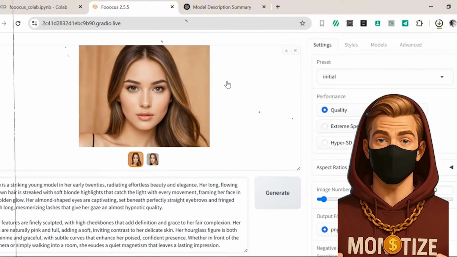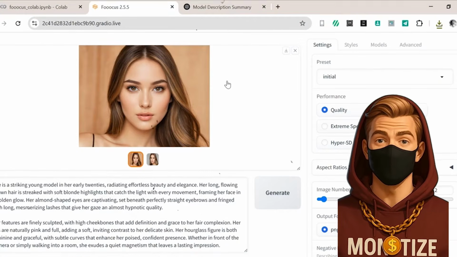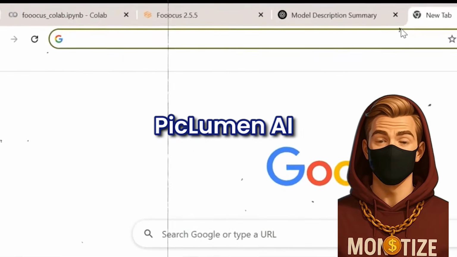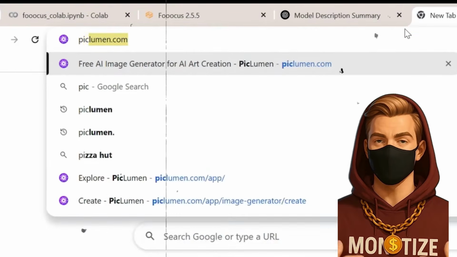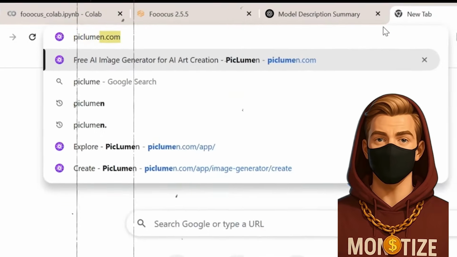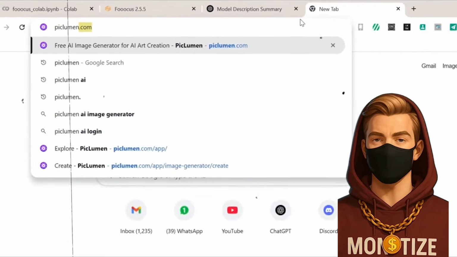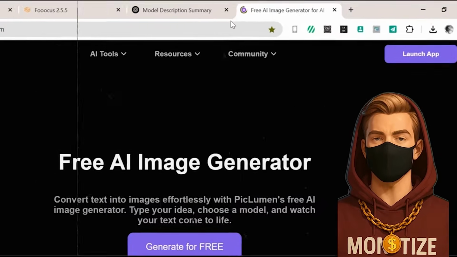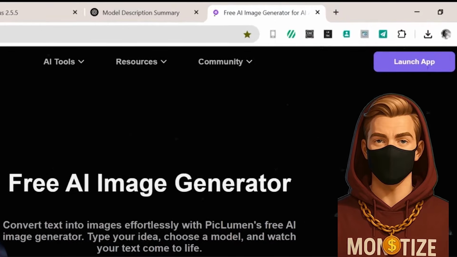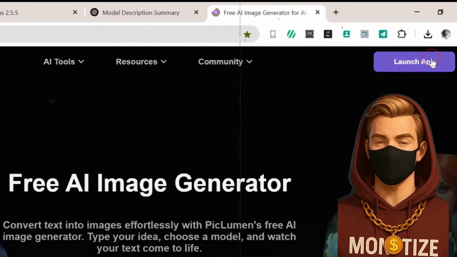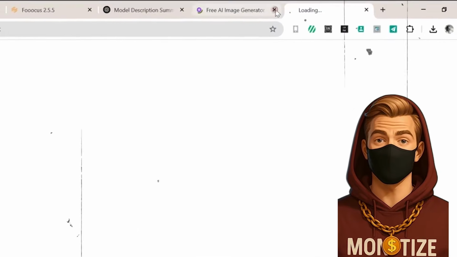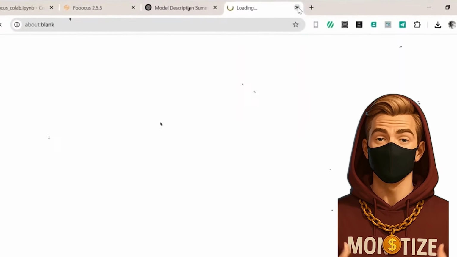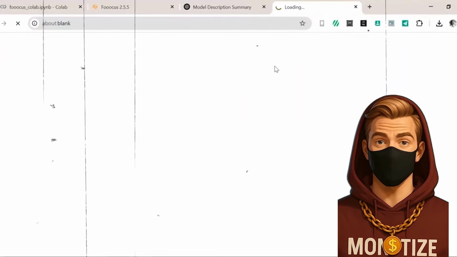If Focus is the runway model with perfect posture, then Piklin is the eccentric artist in the corner. Vibrant, unpredictable, and somehow always interesting. This tool, sometimes called Pikamin, depending on where you find it, is like an indie game that deserves way more attention than it gets. It doesn't just follow your prompts, it dances with them, throws in a few surprises, and comes back with images that practically demand a double take.